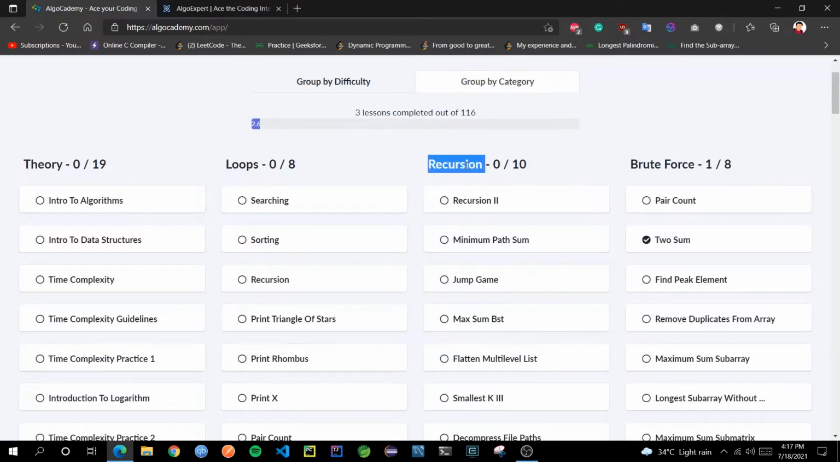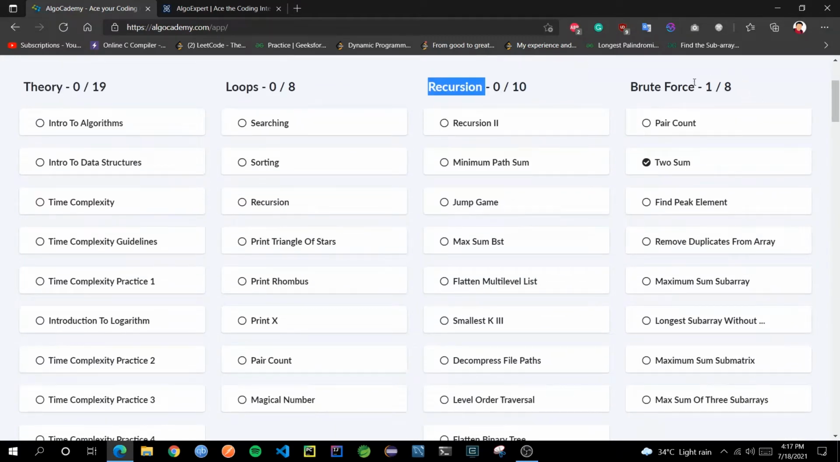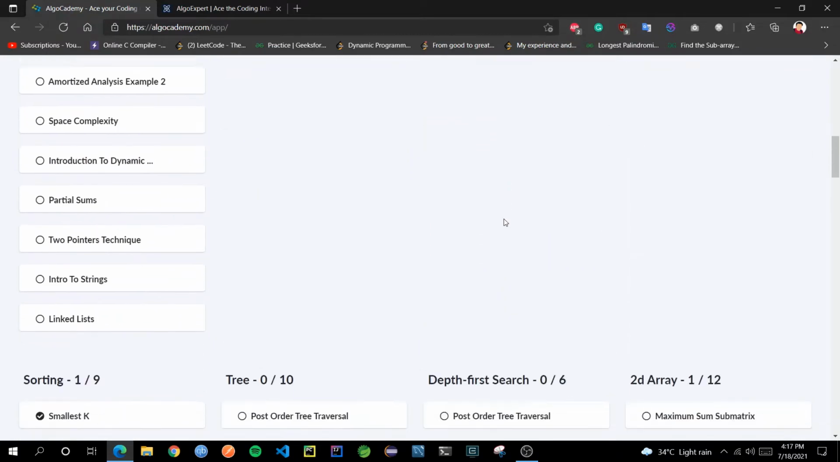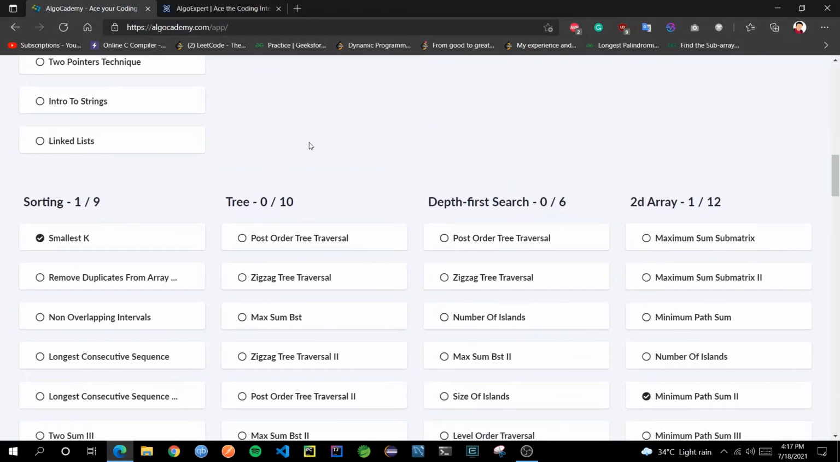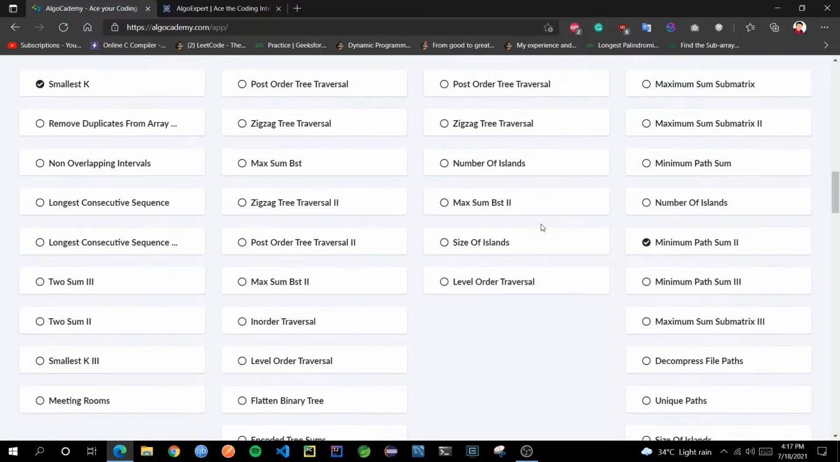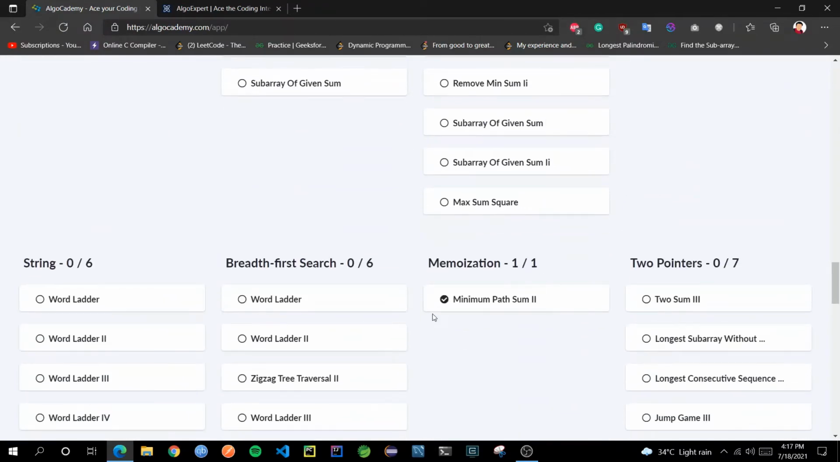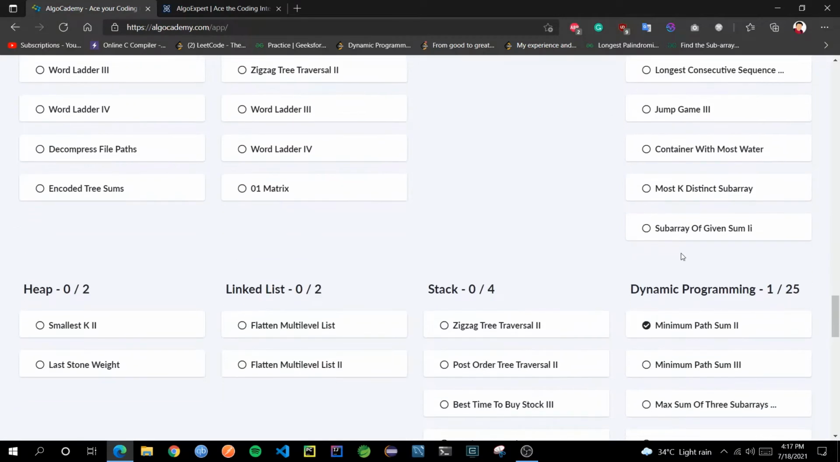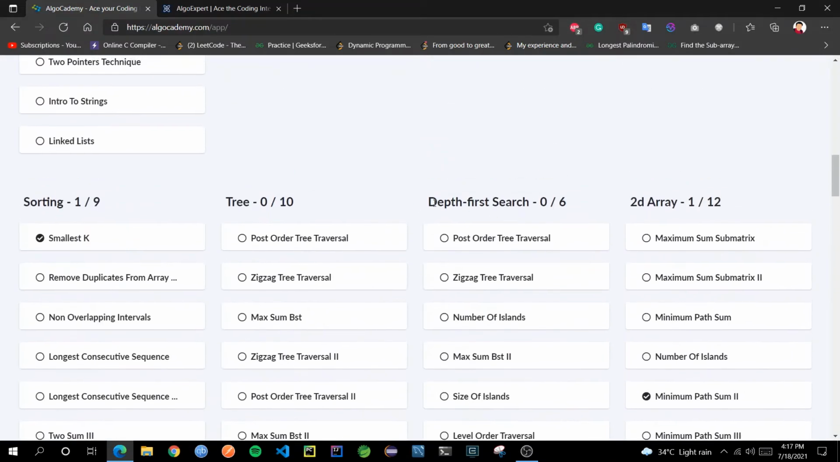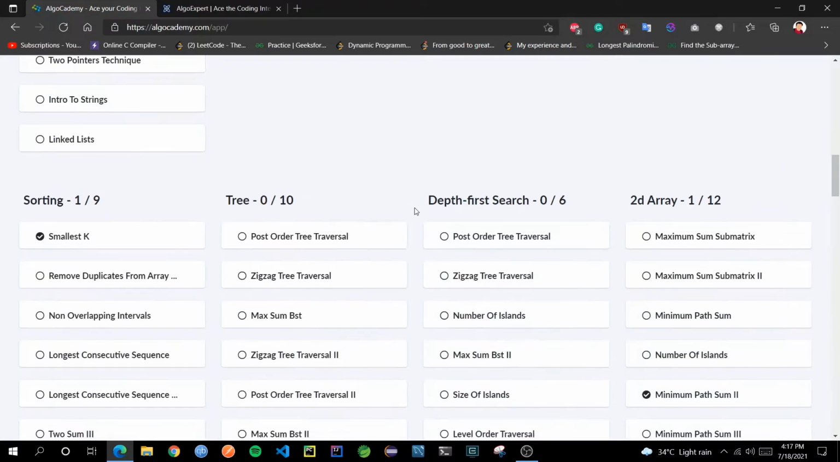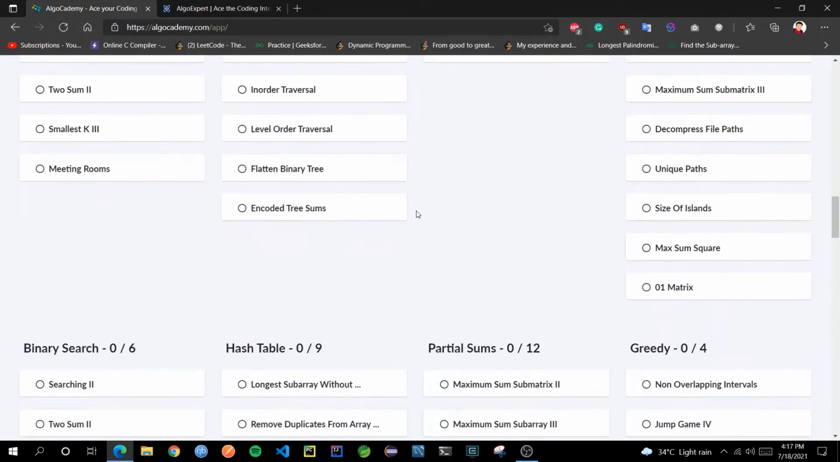And here is a separate section for only recursive problems. Here brute force problems, then here are the big guns like DFS, trees, 2D arrays, here greedy, and all the important sections which are required and very important for your interview are covered here. And also see that dynamic programming has quite a number of problems which we can go through in this platform.